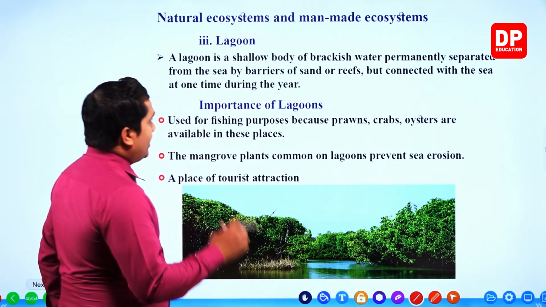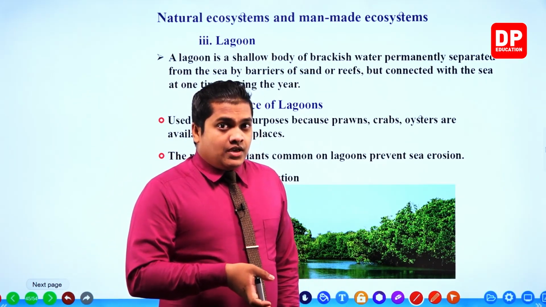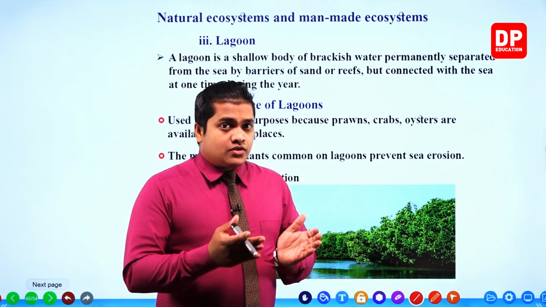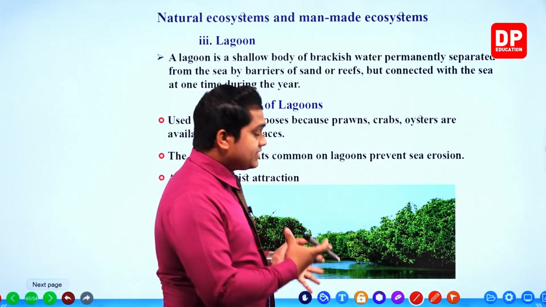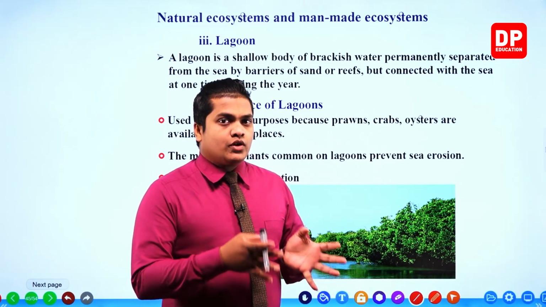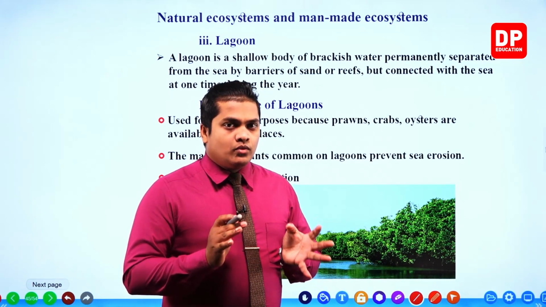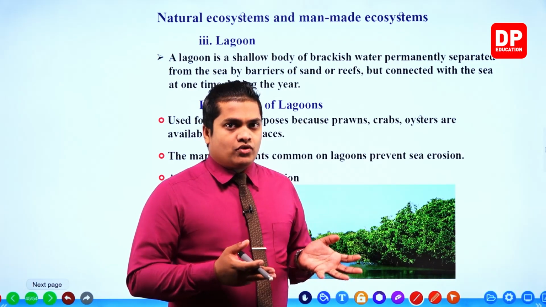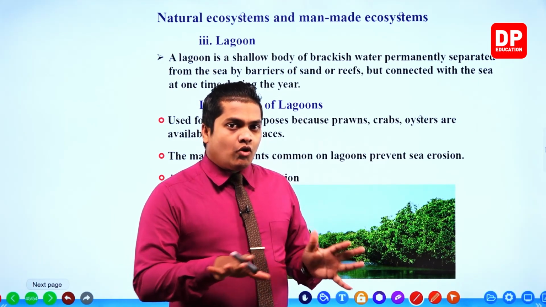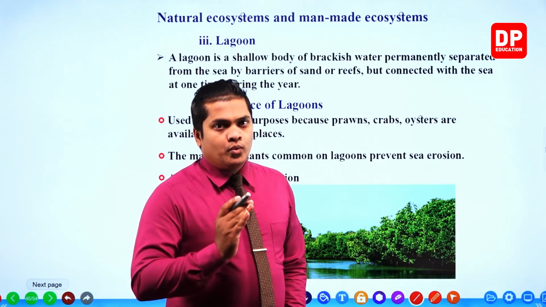So that's actually how the lagoon is going to receive water. Otherwise there won't be any water source in order to fill this land, right? So there should be a source of water in order to fill out this land. So the sea is the one which is providing that benefit. Sometimes it receives water from the rainwater also, but however for one certain time throughout the year, the lagoon is going to receive water from the sea as it is going to connect with the sea.